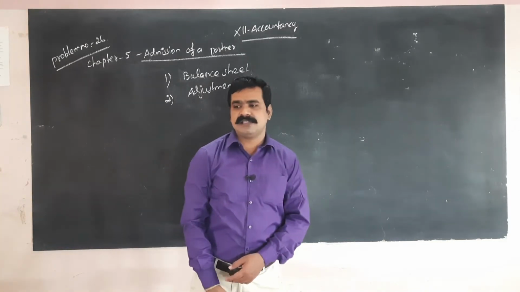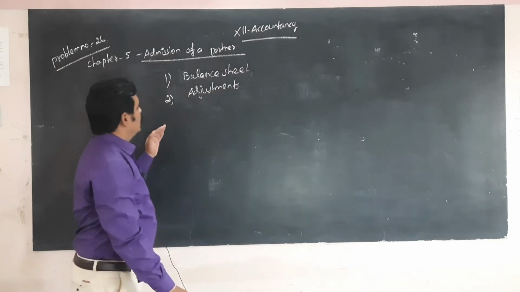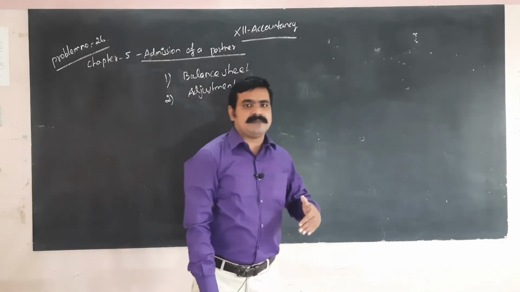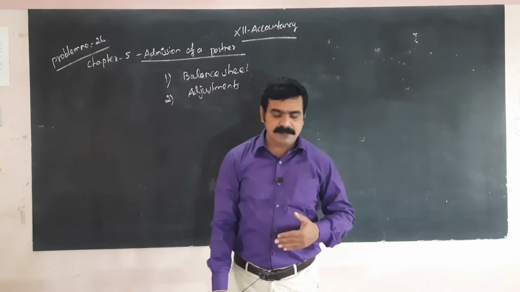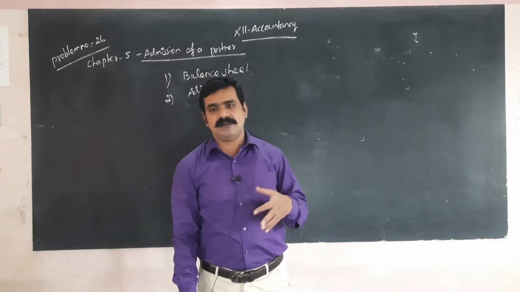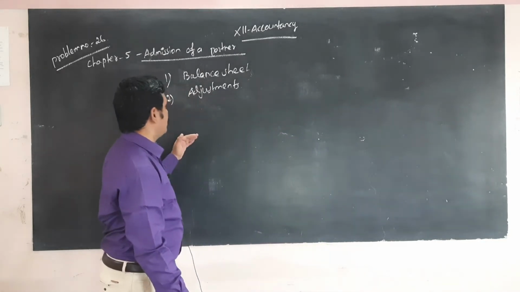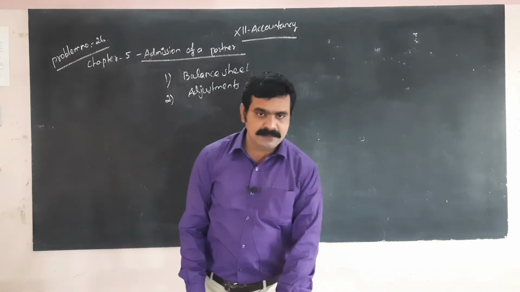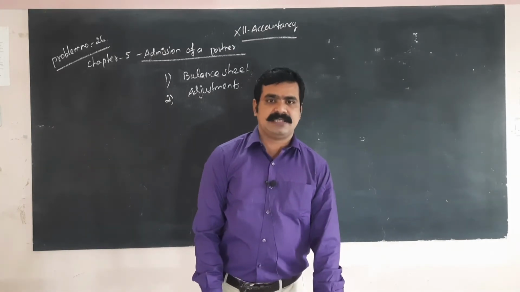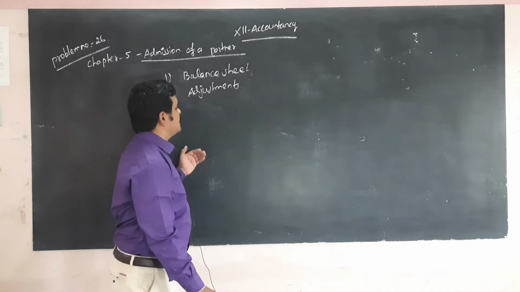Another one is adjustments. In the balance sheet, some of the assets and liabilities are listed out in this problem, and they have also given some adjustments. The adjustments are listed below.